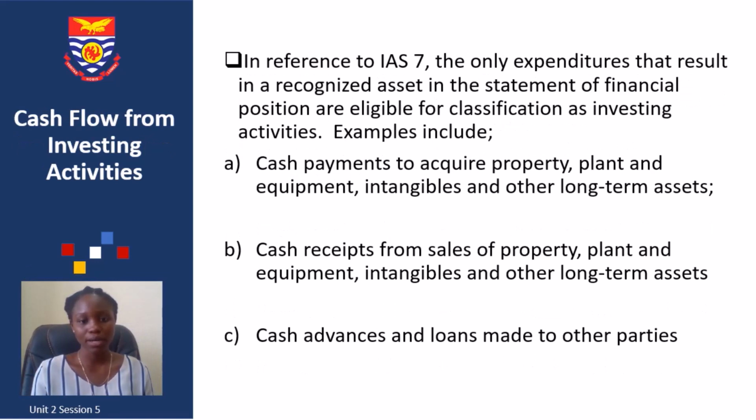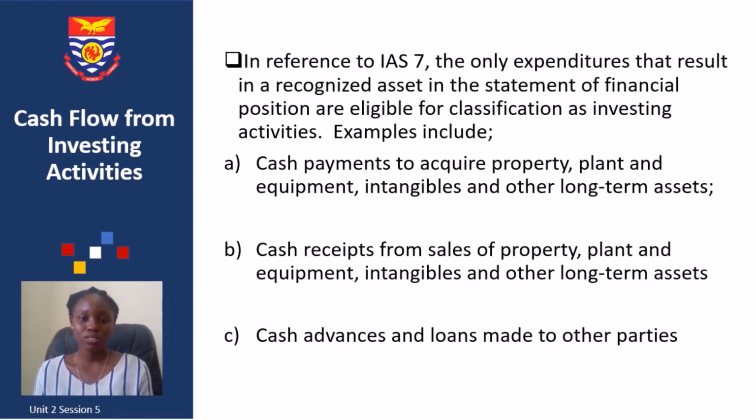Also, according to IAS 7, expenditures that result in a recognized asset, by asset, you know, any item from which economic benefit is expected to flow into the company and therefore is recorded in the statement of financial position or the balance sheet, are eligible to be classified as investing activities.